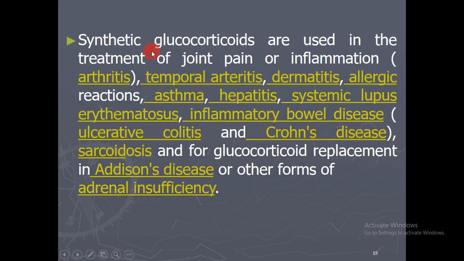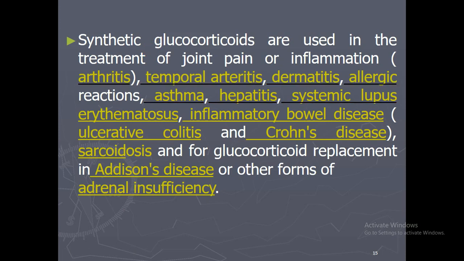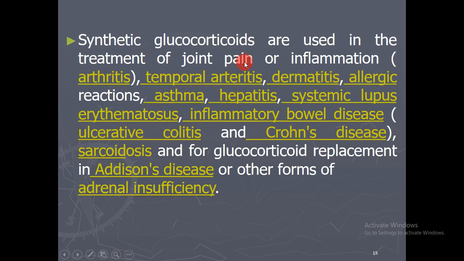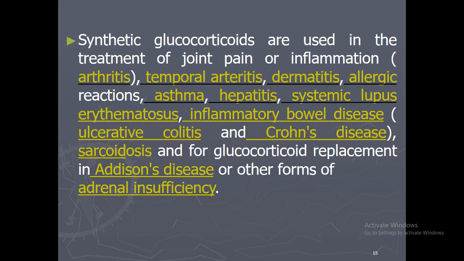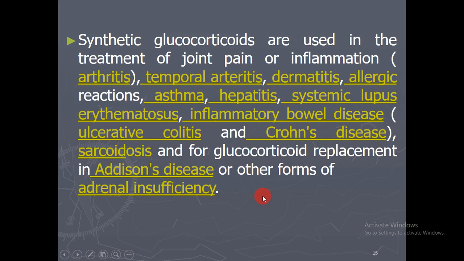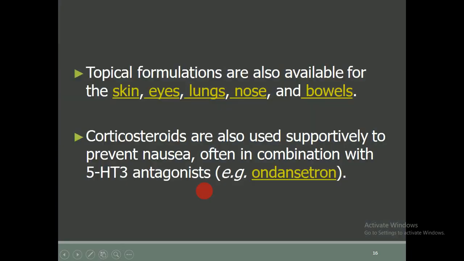The synthetic glucocorticoids are used in the treatment of joint pain or inflammation, arthritis, temporal arthritis, dermatitis, allergic reactions, asthma, hepatitis, systemic lupus erythematosus, inflammatory bowel disease, ulcerative colitis, Crohn's disease, and sarcoidosis. And for glucocorticoid replacement, they are also used in the treatment of Addison disease or other forms of adrenal insufficiency.